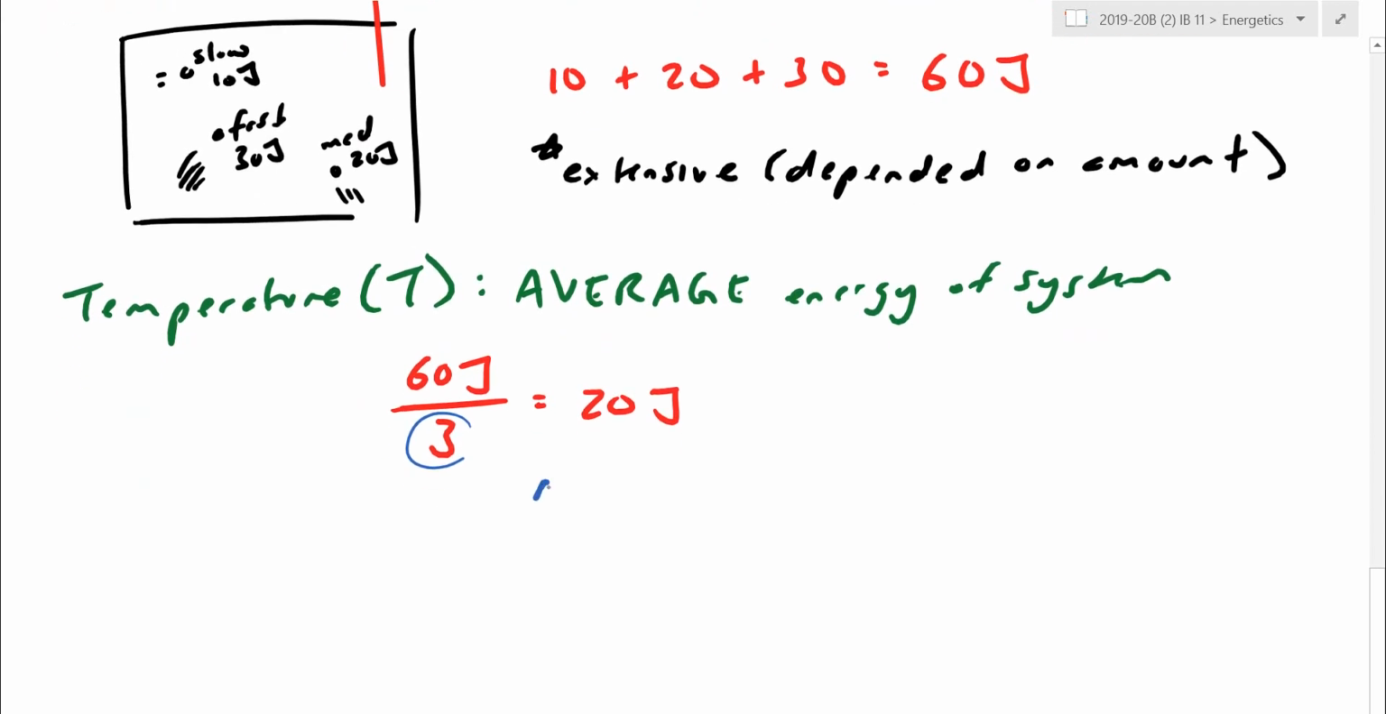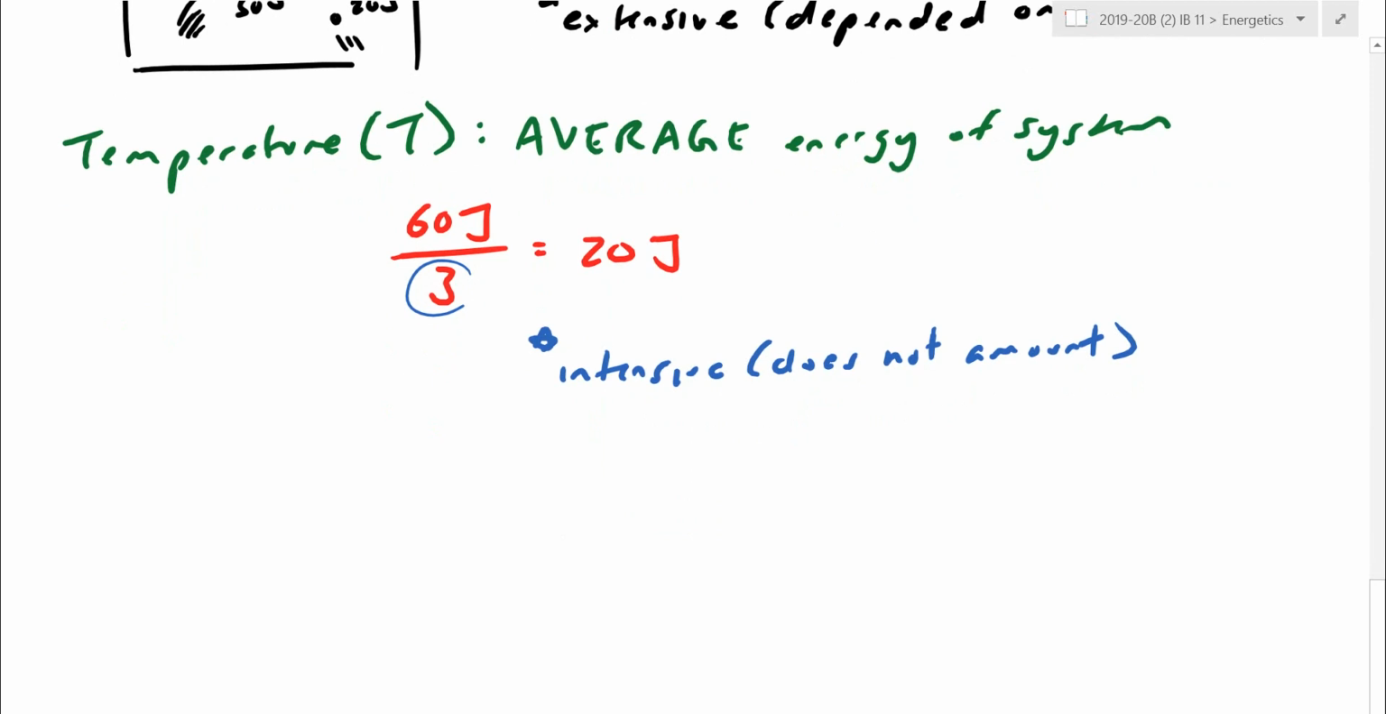So in temperature here, if you want to sound fancy, temperature is an intensive quantity. This one does not depend on amount, because we've taken an average. Not that temperature can never change, but in the example that I just described for you, just because you have more particles doesn't suddenly mean you're necessarily going to be faster.